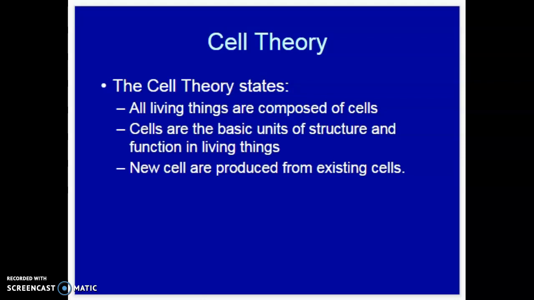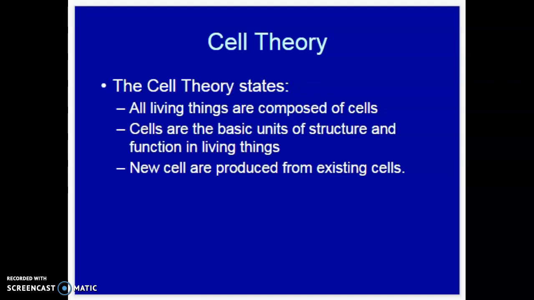And then the last one is that cells are all produced from existing cells. Some of your cells do not divide. A lot of your nervous tissue, those cells won't divide. That's why if you have a spinal cord injury or a brain injury, those cells don't reproduce, and that's why they can't heal. But other cells have to reproduce very often, like your skin cells, because once those die, you have to get new ones. So all of those cells have to come from existing cells already.